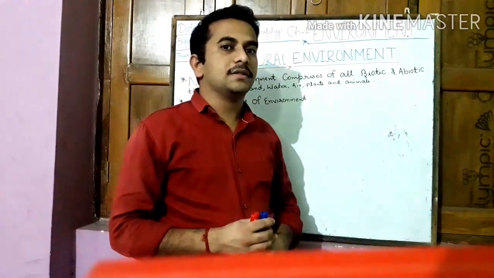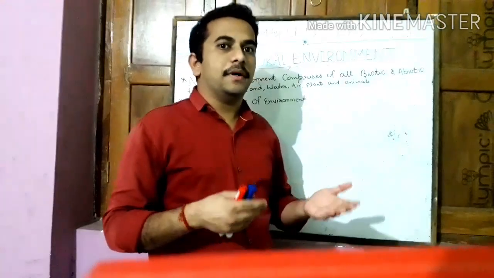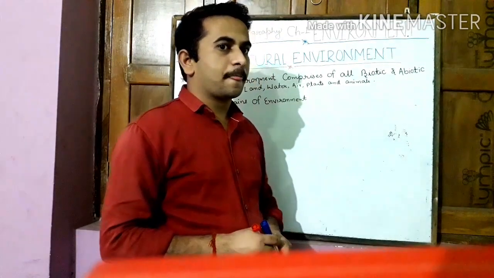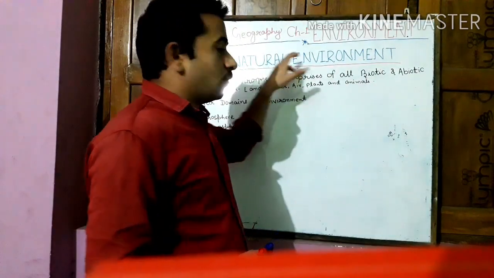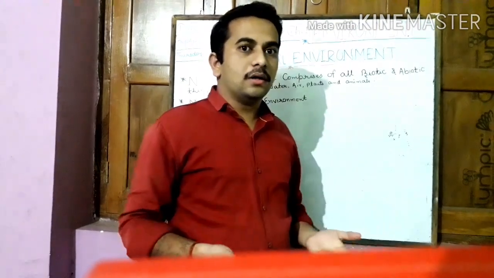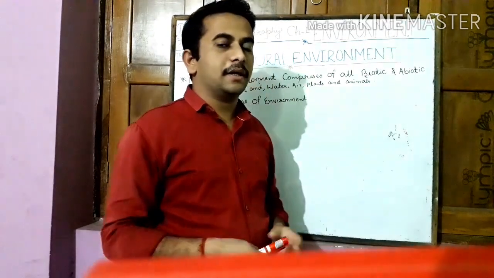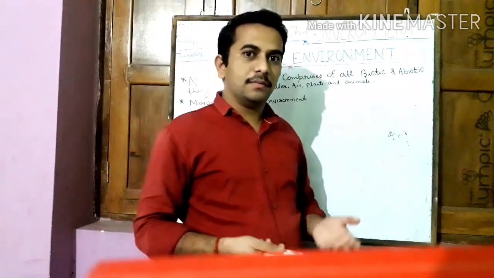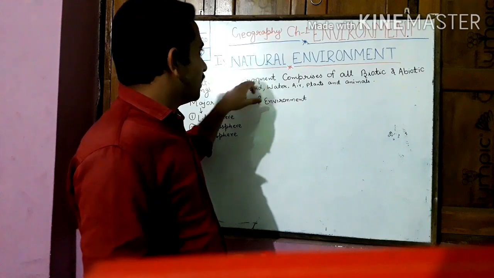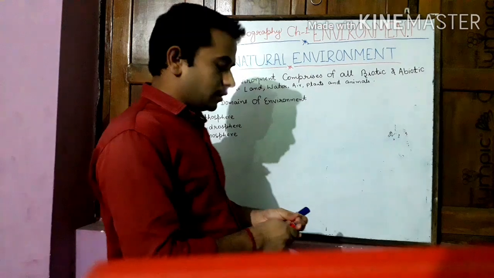The word itself says that all the components made by nature will be considered as natural environment. So what are the components, what are the things created by nature? All living and non-living organisms which are created by nature will be known as natural environment. So you can see here, natural environment comprises all biotic and abiotic things.